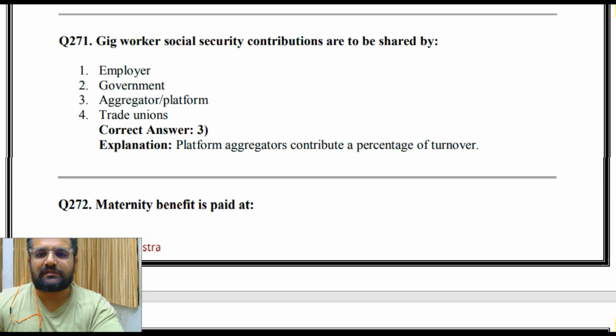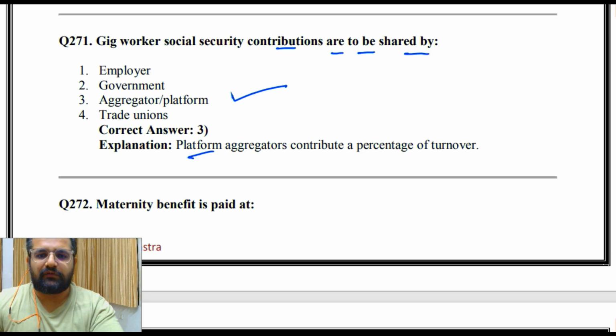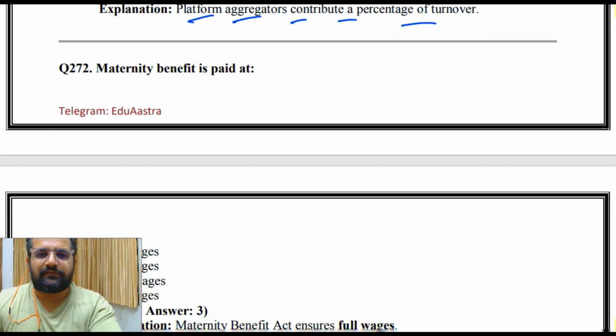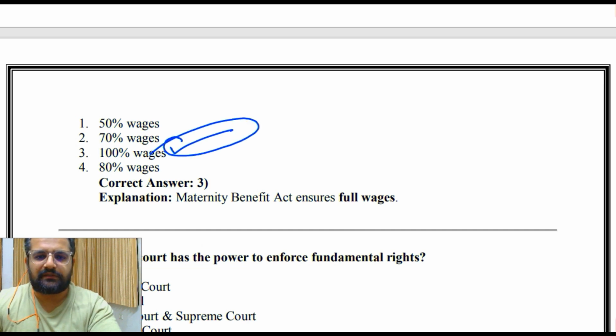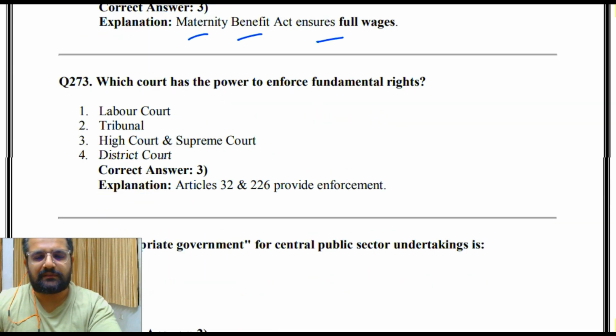Gig worker social security contributions are to be shared by employer, government, aggregator platform, trade union. So the answer is 3, that is aggregator platform. Platform aggregators contribute a percentage of turnover. Maternity benefit is paid at 50% wages, 70%, 100% और 80% of wages. तो हमने किया है पहले, that is 100% of wages. Maternity benefit act ensures full wages. तो full wages का मतलब जितना मिल रहा था उतना ही.